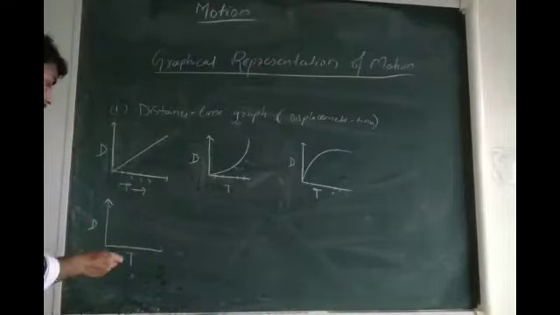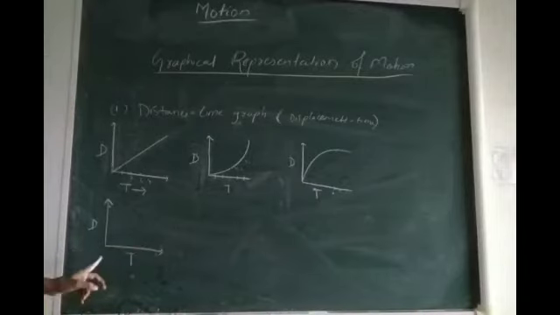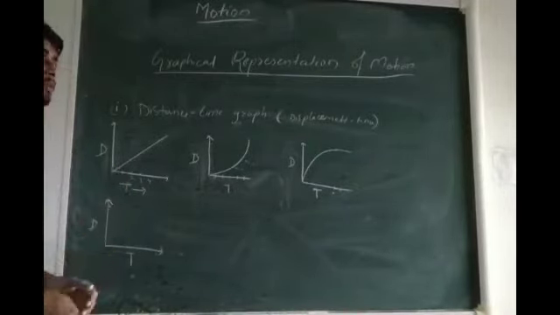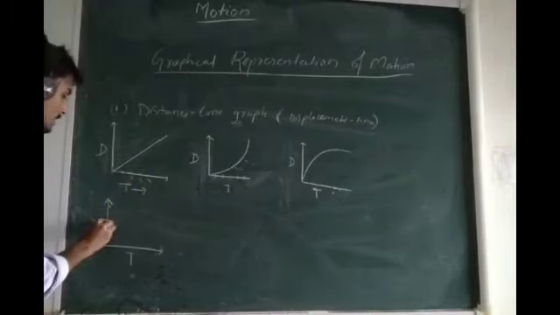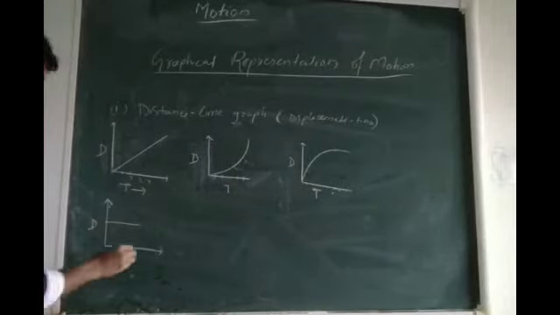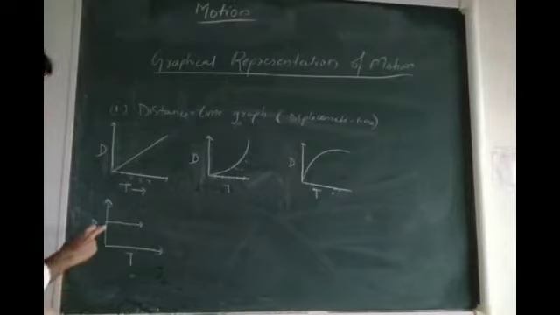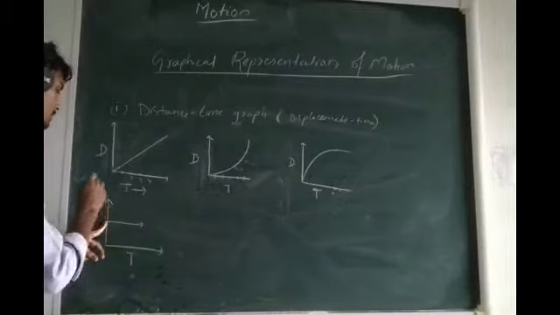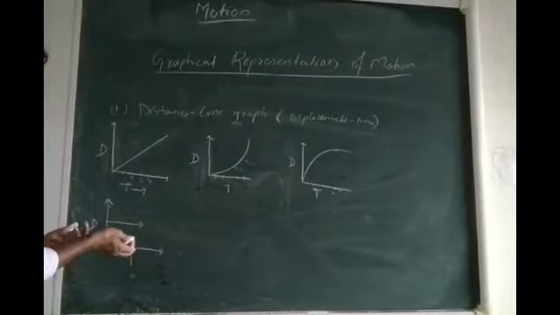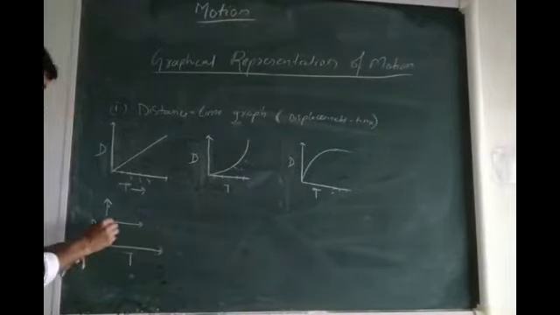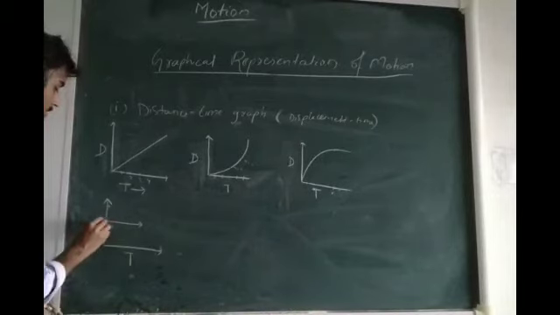See, now we shall be doing the distance time graph of a body which is at rest. Let us say the body has travelled some distance of 4 meter, and after travelling 4 meter, the body is at rest. Now when we plot the graph, let's say this is our 4 meter. So after 4 meter, the graph will be a straight line parallel to the time axis. Means the time will be passing, but the distance will remain the same, which is 4 meter as we have assumed.